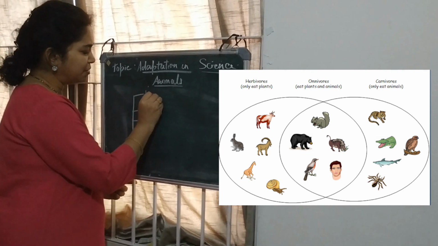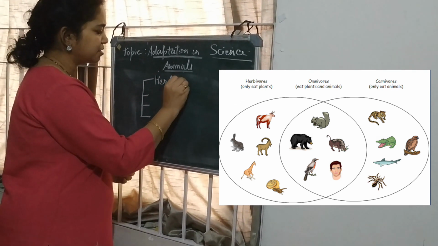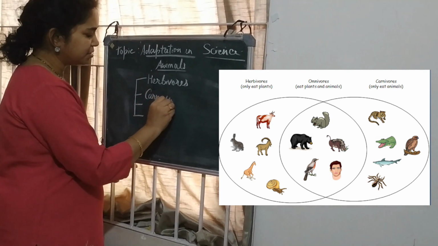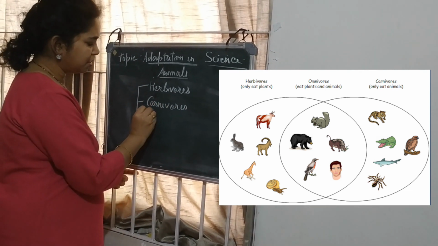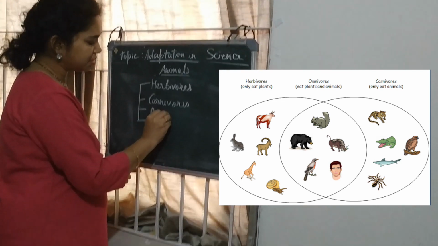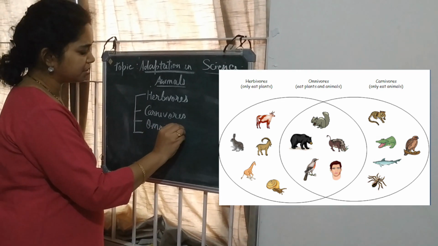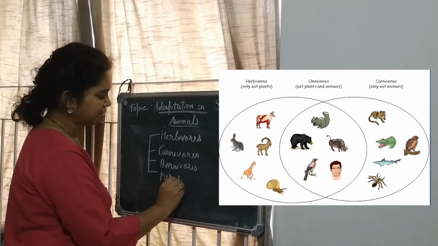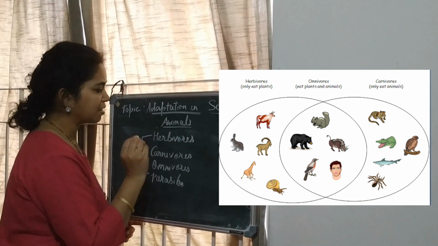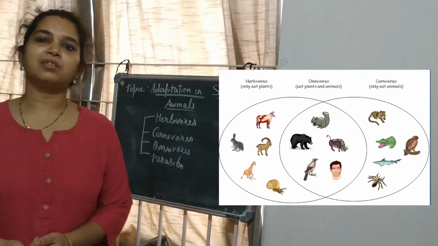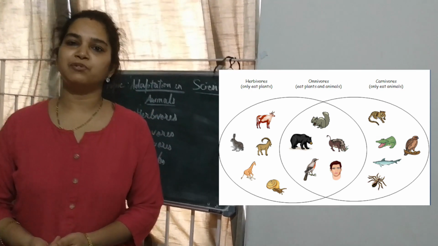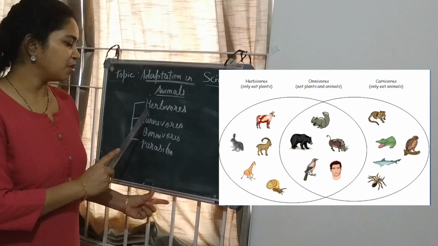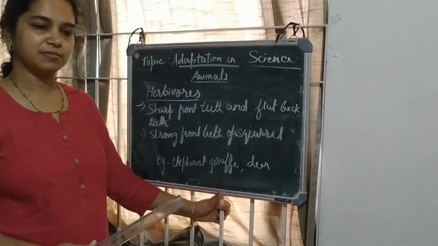First is herbivores, second is carnivores, third is omnivores, fourth one is parasites. Generally, animals depend on their immediate environment for their food. So let's read about the features of herbivorous animals.